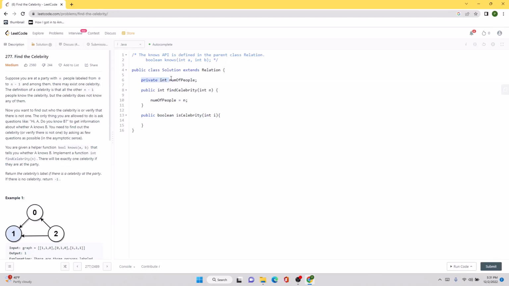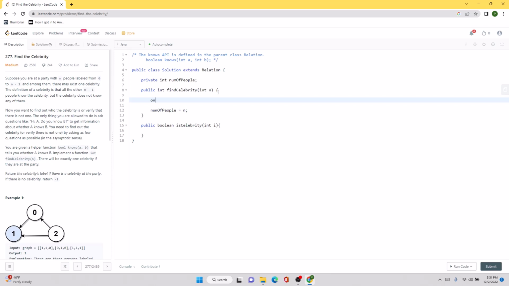First, I identify a few things. So I created a new global integer to hold the number of people, and I have assigned it the value of n. And basically in the problem, we need to resolve this find celebrity problem. And also for this problem, I have created an isCelebrity helper method. So that is going to define whether any single candidate that we have been able to identify from the findCelebrity method is a celebrity or not. And now first let's start implementing this findCelebrity method, and then we will implement our isCelebrity method.